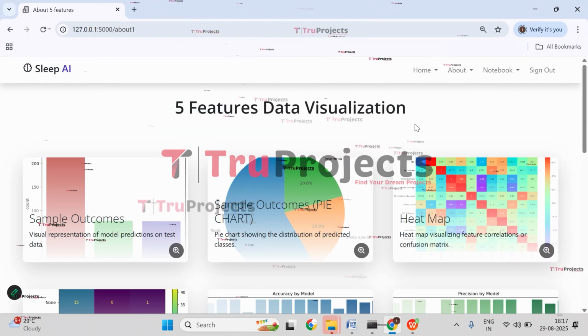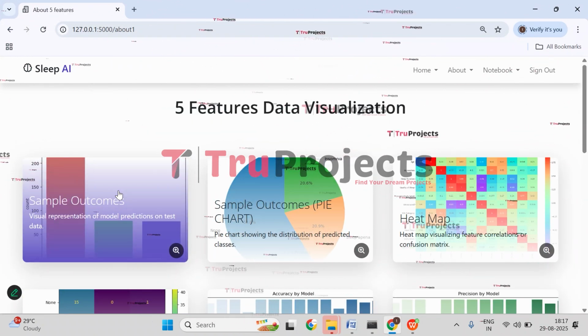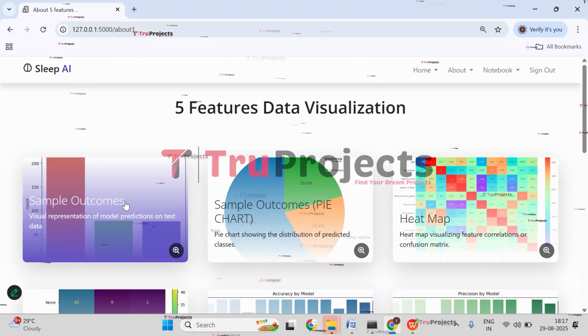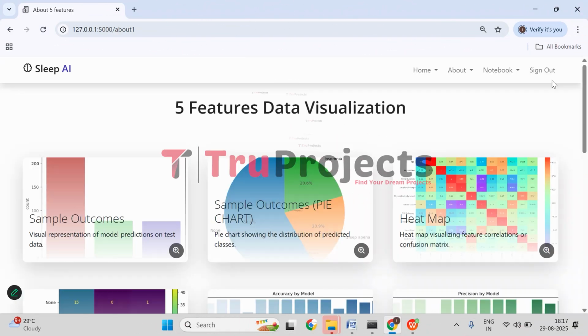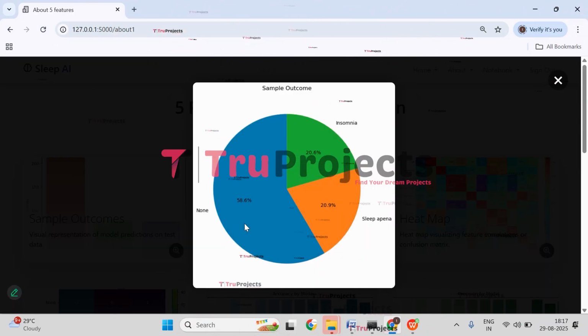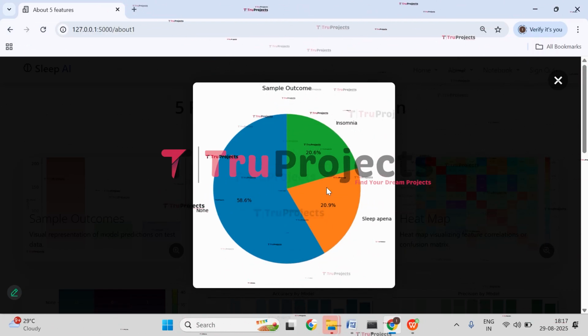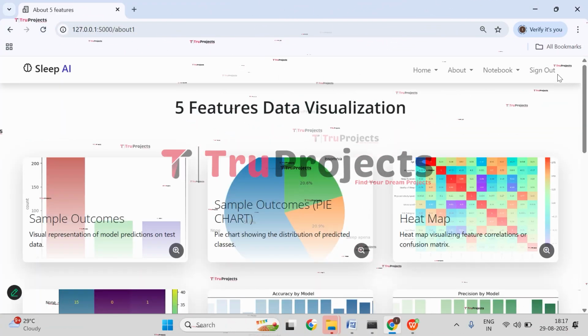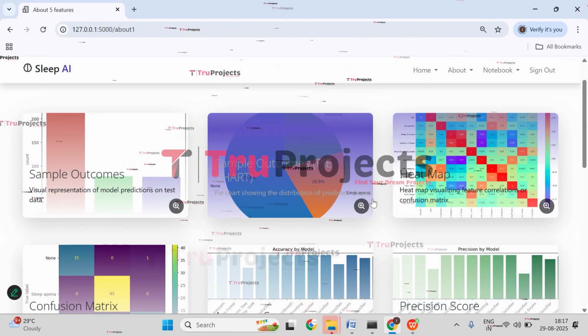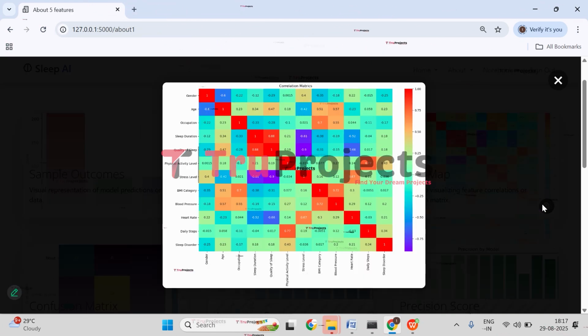Click on that. So here we have the sample outcome graph, which shows the class distribution of the target that we are predicting. Click on plus. Here on the x-axis, we have the targets, the outcome that we are predicting, and on the y-axis, we have the count of each class. And this is the sample outcome in the pie chart. Here 58% of the people have no sleep disorder, 20% have sleep apnea, and 20% have insomnia disorder.